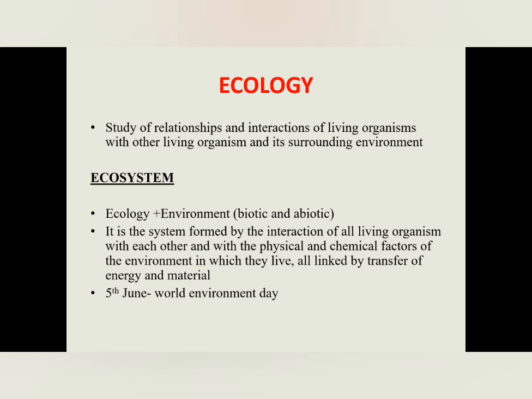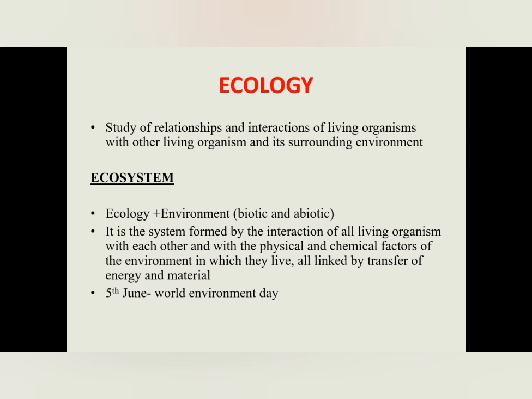They are all interconnected within the living organisms themselves, and also with the environment in which they live. So this group or system is known as an ecosystem, and all these living organisms are linked by transfer of energy and material.